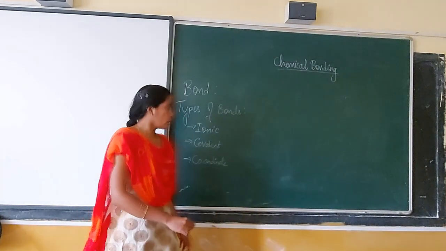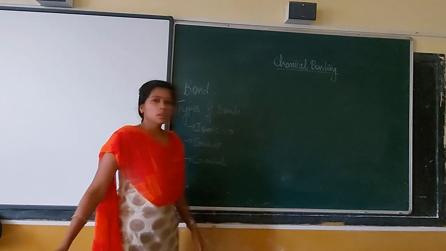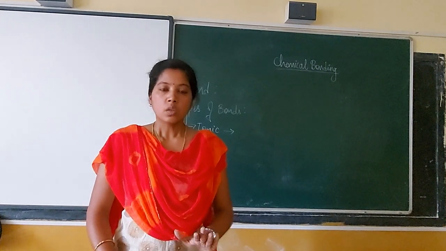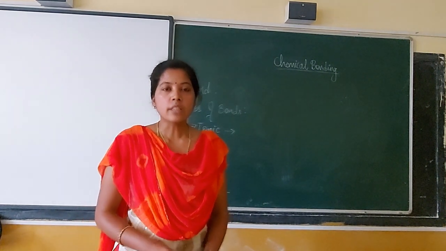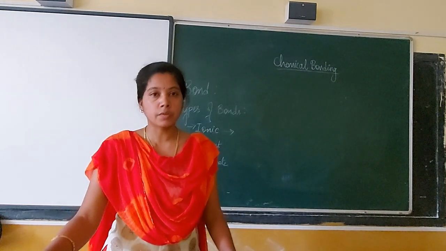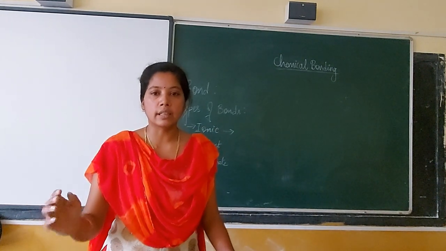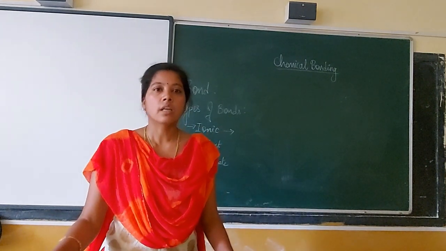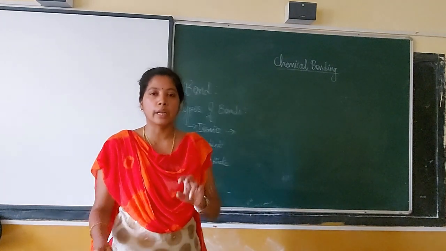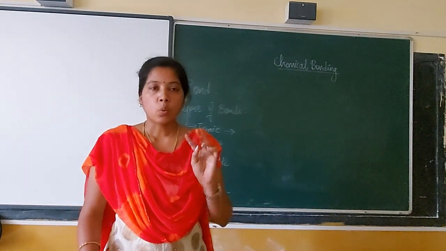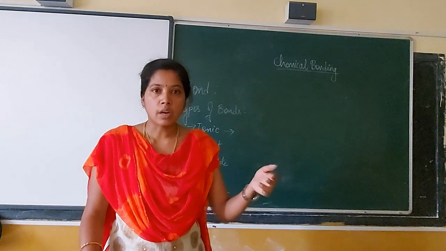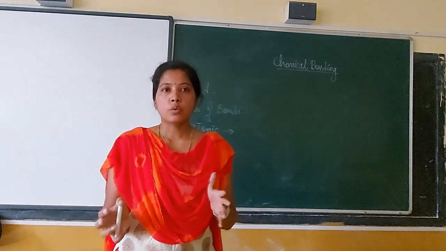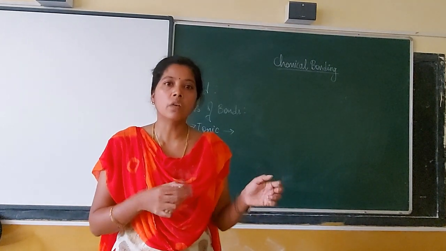So we should first talk about the ionic bond. Before we get into the detail of the ionic bond, how is this bond formed? It's a bond which is formed by a transfer of electrons from one atom to another atom. There should be a complete transfer of electrons. For this or any bond, we should have a minimum of 2 elements or 2 atoms. One atom is ready to lose an electron, and another atom is ready to accept an electron. Now, who are these atoms that are ready to lose or gain an electron?